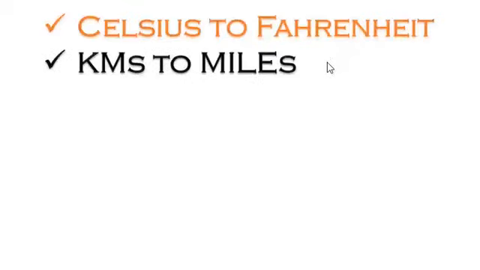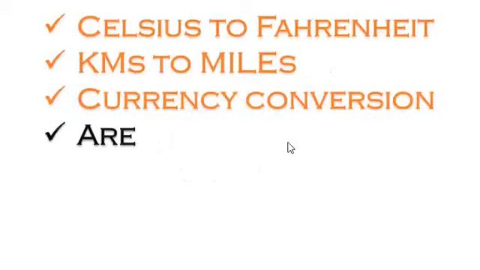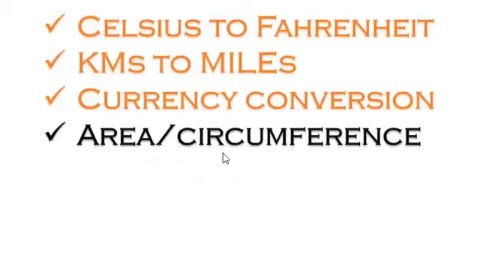So someone asked me what to practice after the last session. With what we learned last week, we can do a lot of conversions. For example, we can input Celsius and convert to Fahrenheit. Of course, we need to know the formula. We can just Google for the formula. And we can convert kilometers to miles. We can do currency conversion. We can also calculate the area or circumference of, for example, square, rectangle, triangle, circle, etc. We just need a formula for that.